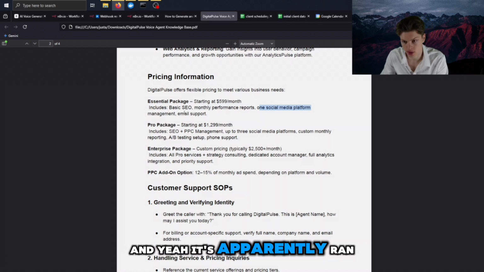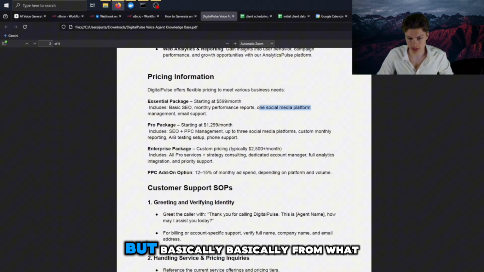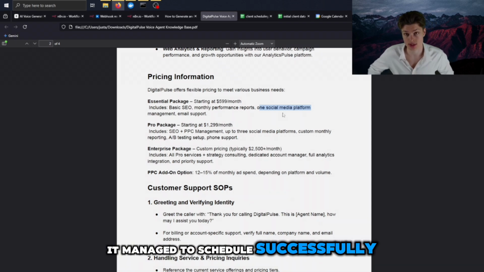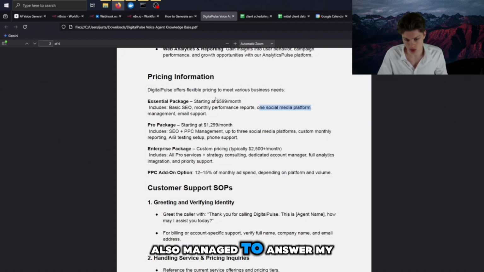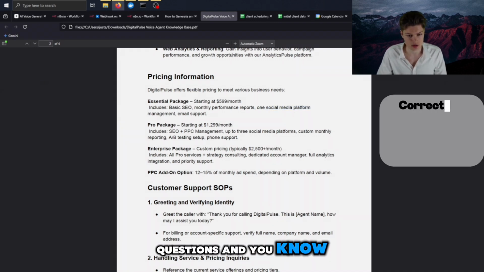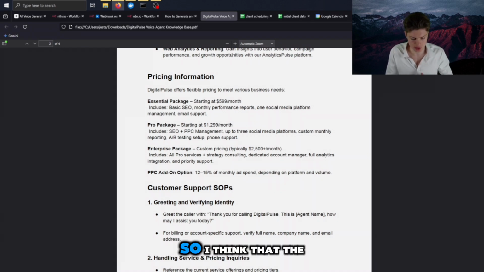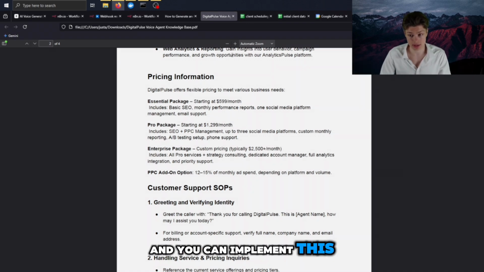And yeah, it apparently ran out of credits. But basically from what you've seen, it managed to schedule the appointment successfully. It also managed to answer my questions, and it made one mistake with saying 9 a.m. weirdly, but it's easily correctable. So I think that the demo is clear, the future is here, and you can implement this into your business.